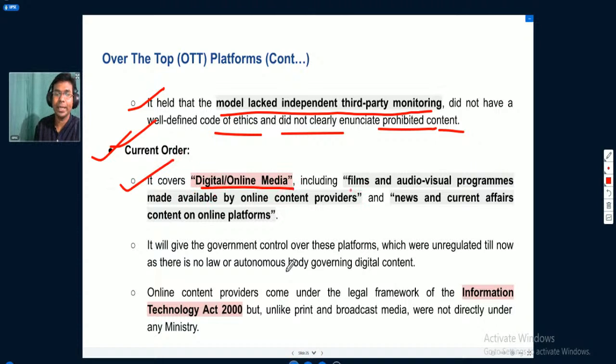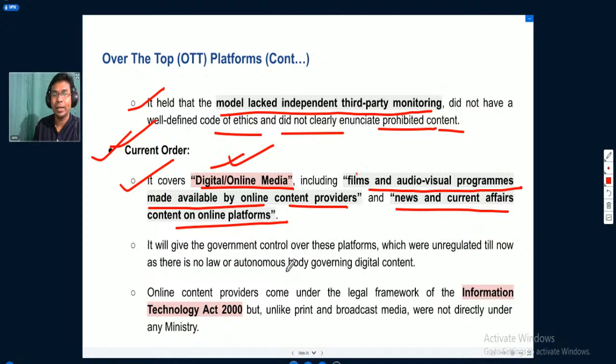Now, if we talk about the current order of the government, it covers digital or online media, including films and audio visual programs made available by online content providers, and news and current affairs content for online platforms. So it covers digital and online media like films, news, current affairs, etc., that are being provided on online platforms. Then the online content providers come under the legal framework of the Information Technology Act of 2000. But unlike print and broadcast media, they were not directly under any ministry.